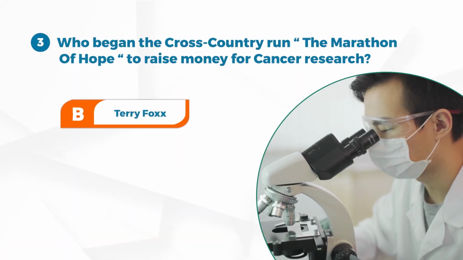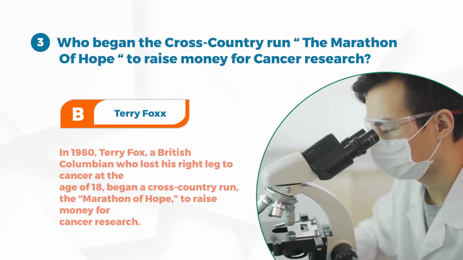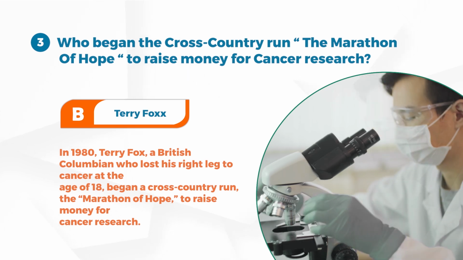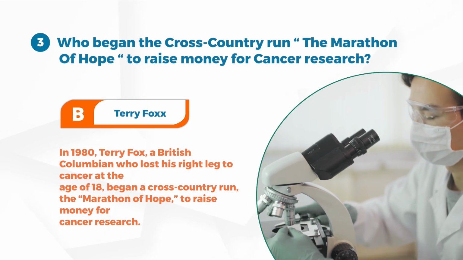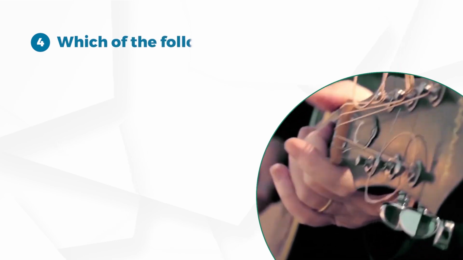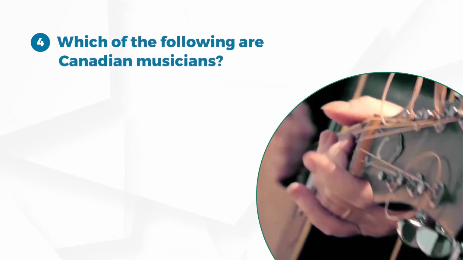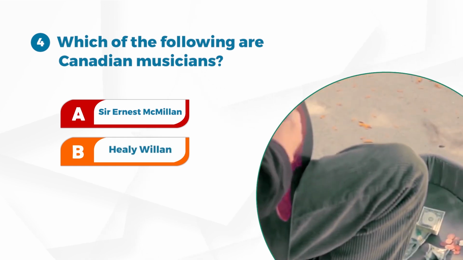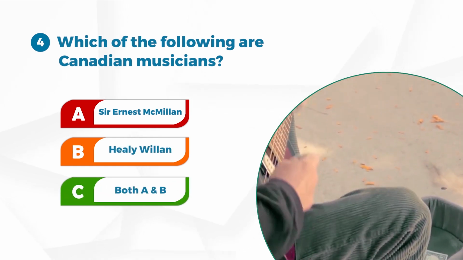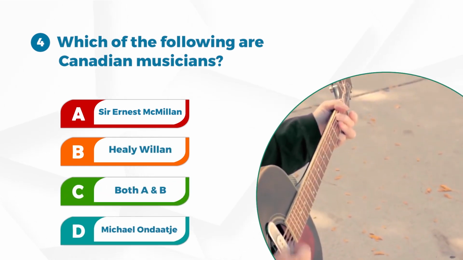Answer B. Terry Fox. In 1980, Terry Fox, a British Columbian who lost his right leg to cancer at the age of 18, began a cross-country run, the Marathon of Hope, to raise money for cancer research. Number 4. Which of the following are Canadian musicians? A. Sir Ernest Macmillan. B. Healy Willan. C. Both A and B. D. Michael Ondaatje.